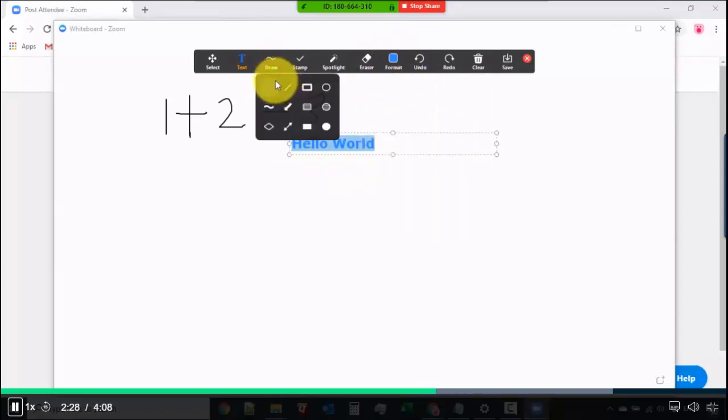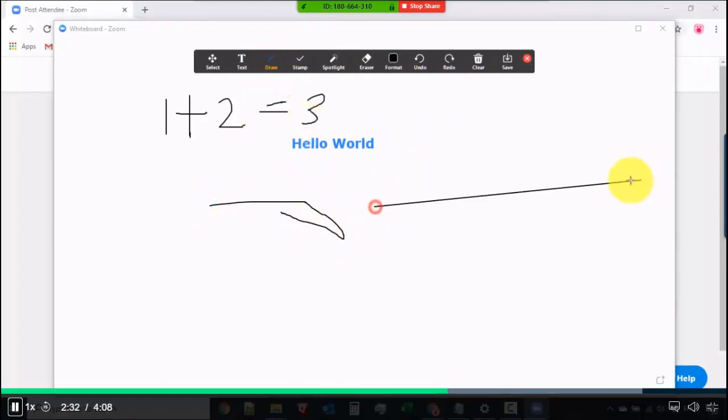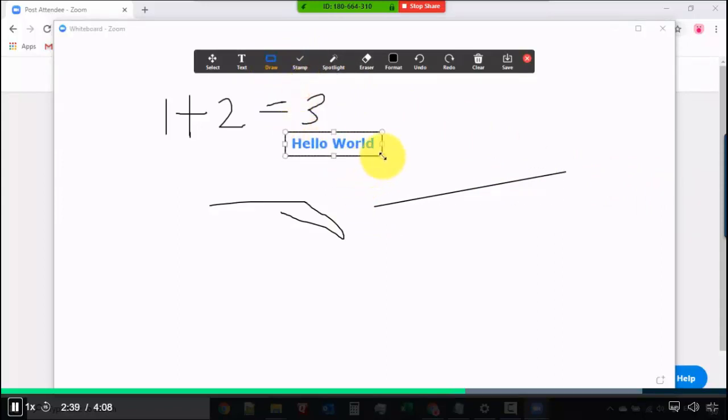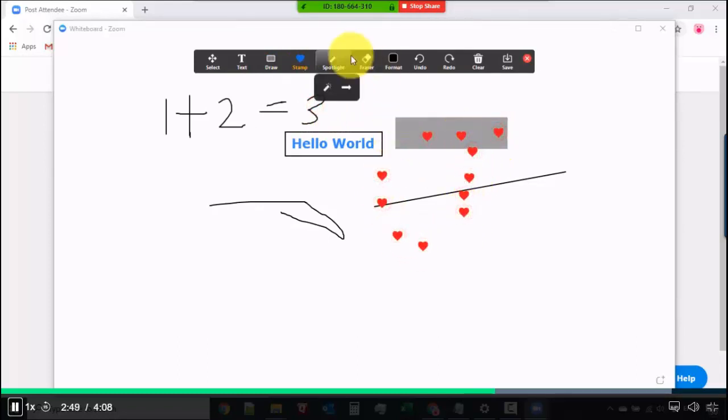You could draw. So this is what I've been doing right now, okay? But there's a lot more options. If you want it to be a straight line, if you want it to be an arrow or something that's a border, you could just use it to emphasize things in here. So there's a lot of cool stuff in here. And then we have stamps as well, right? I don't know how you're gonna use this, but it's just something that keeps the audience engaged as well.